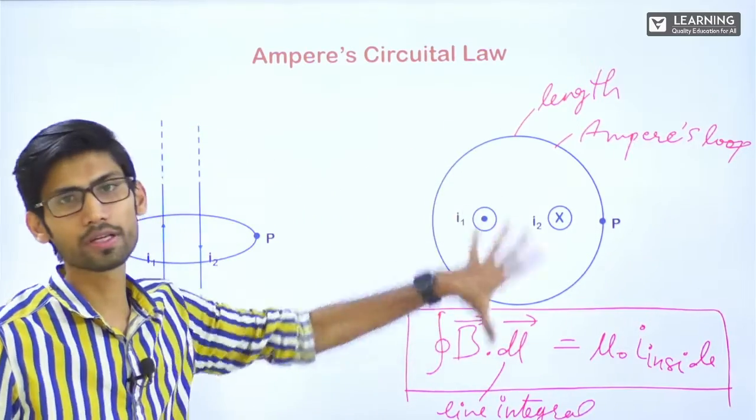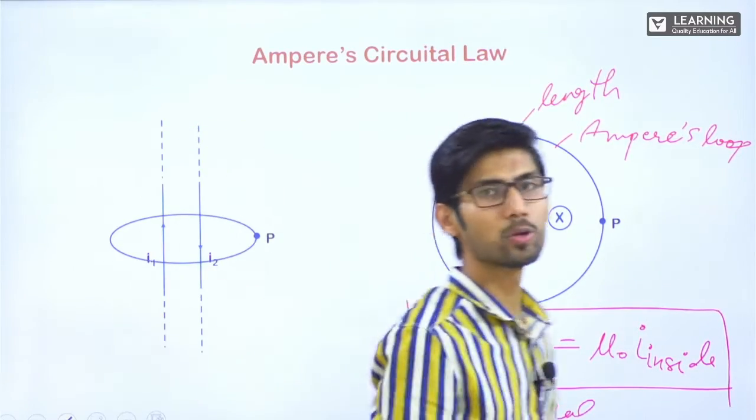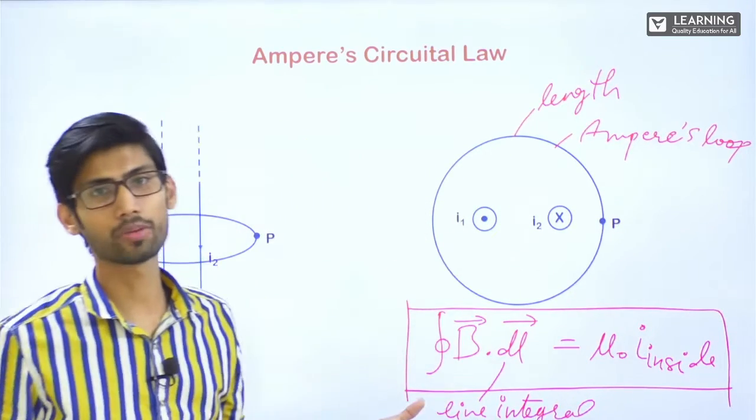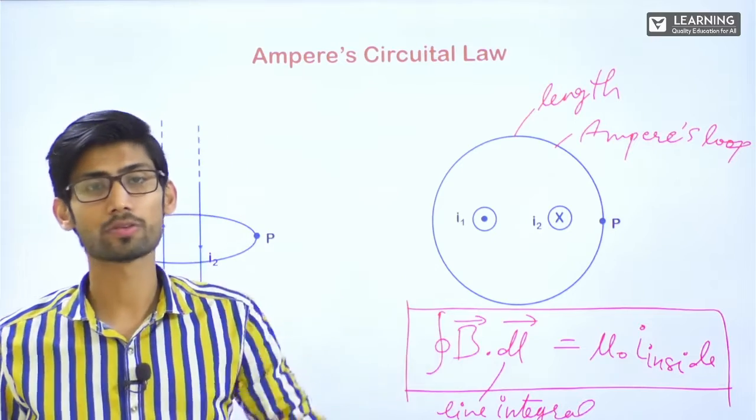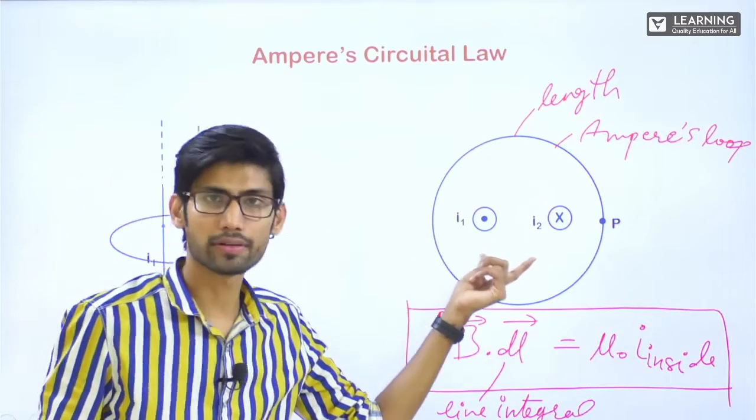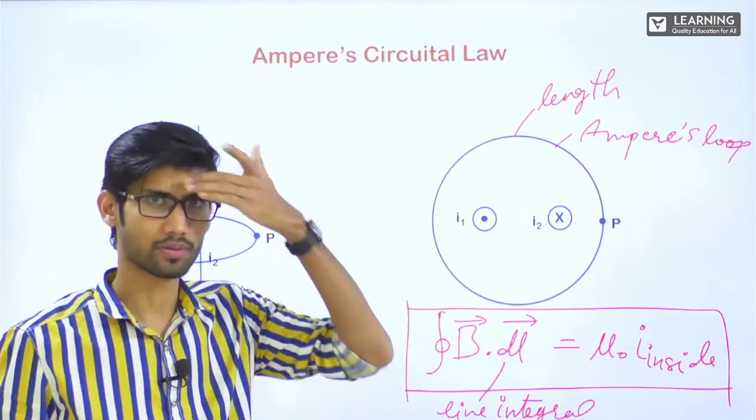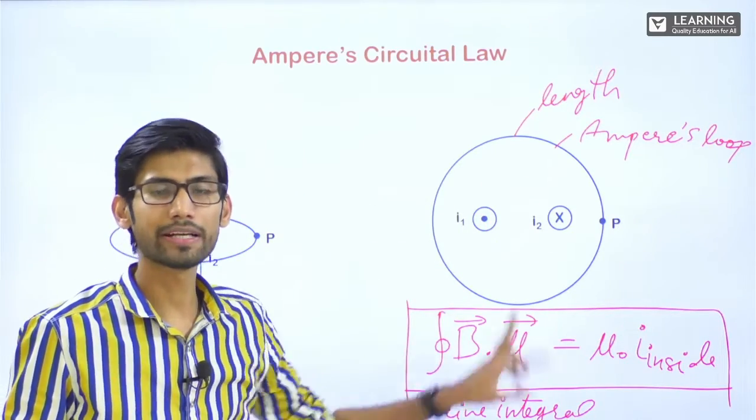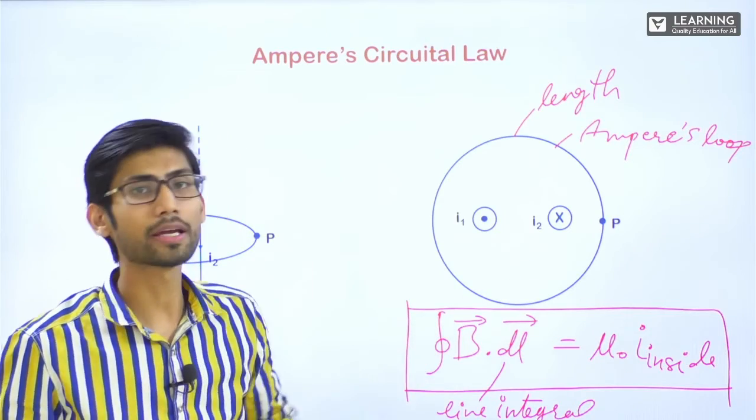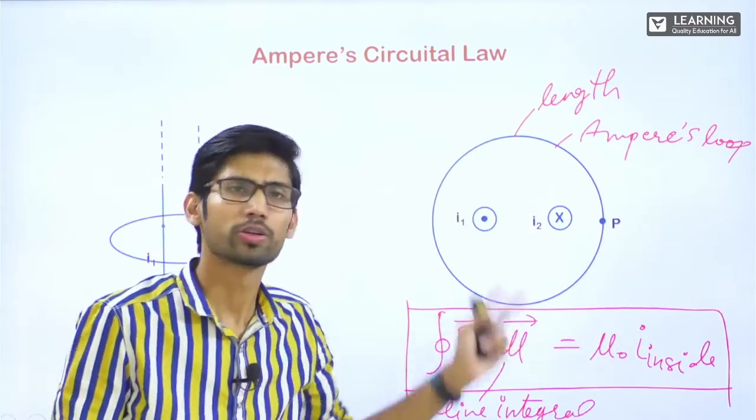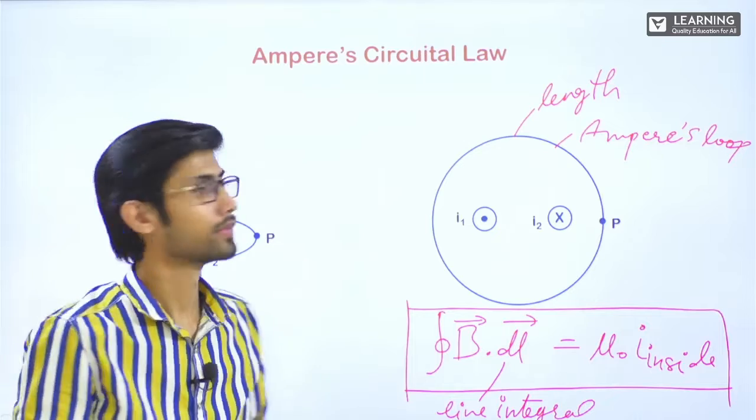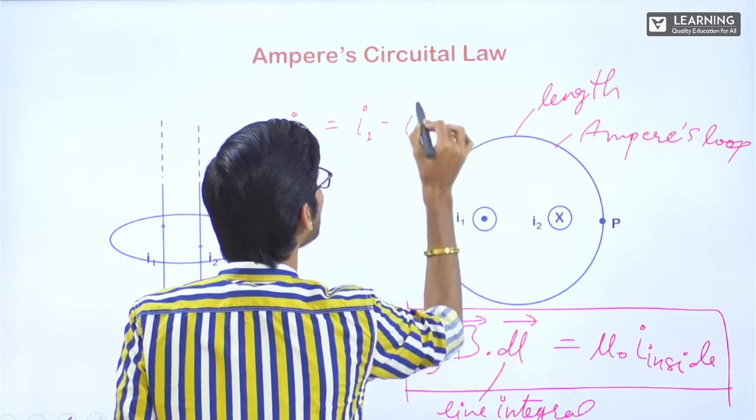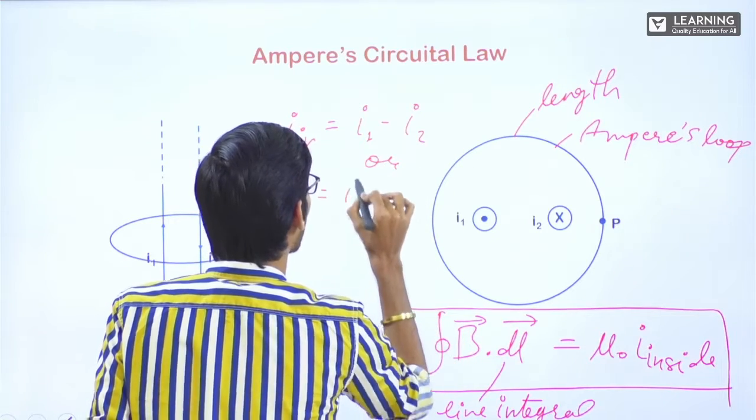Now if I ask you in this particular case, how much current is there inside the loop? Some people will think, oh, I1 is also inside, I2 is also inside, current will be I1 plus I2. No. Direction also matters a lot. We have to write the net current inside. Here if you see, this I1 is coming outwards, I2 is going inside. Completely opposite direction, right? So it will be I1 minus I2. You can also write I2 minus I1. I inside can either be I1 minus I2 or I2 minus I1.